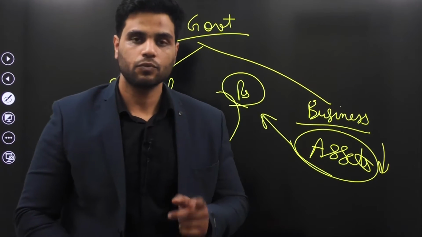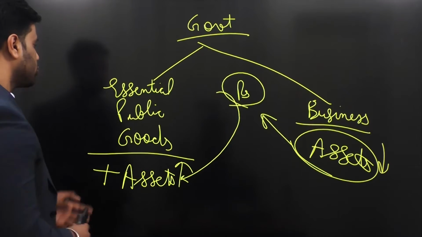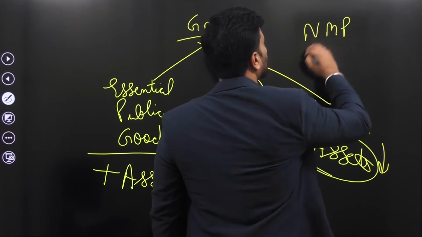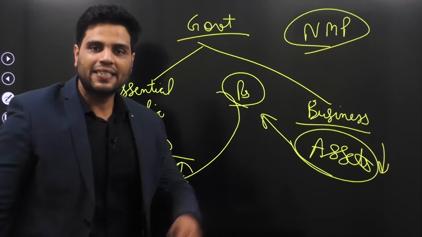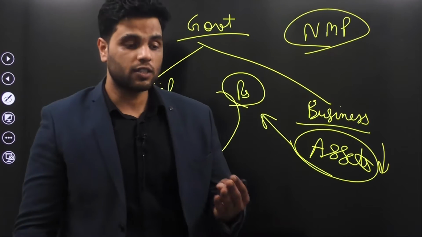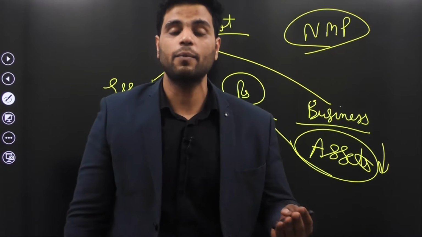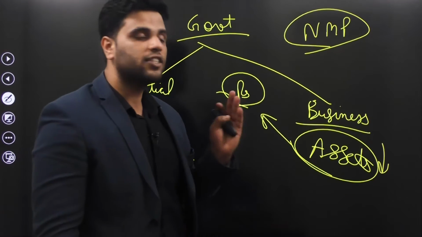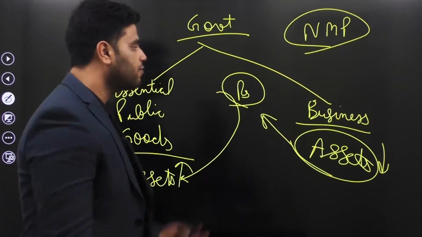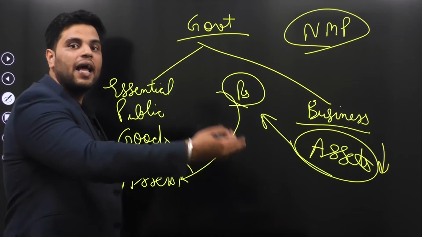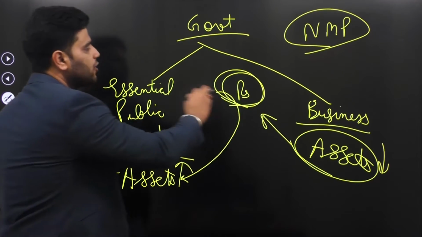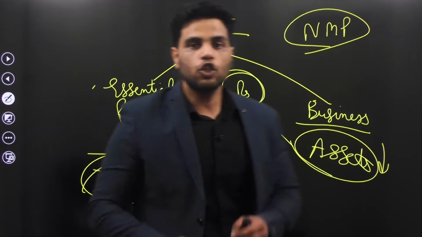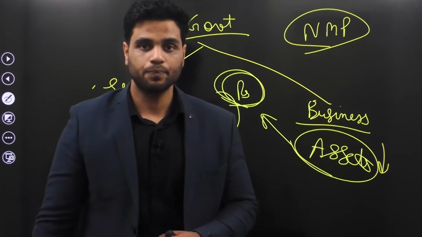That's the policy. There is another thing that the government has introduced, and you must have heard about it, the National Monetization Plan. Some of the government's existing assets are not being monetized. Some of those assets are lying idle. Through the National Monetization Plan, government is planning to monetize some of these assets, raise money through that, and by raising that money, government is again shifting it towards creating more durable public goods assets. So this has been the policy of the government.